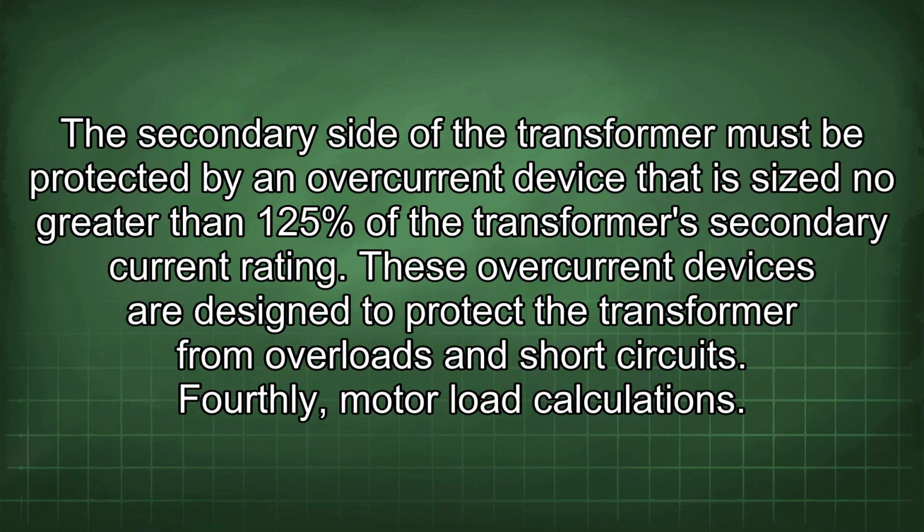The secondary side of the transformer must be protected by an overcurrent device that is sized no greater than 125% of the transformer's secondary current rating. These overcurrent devices are designed to protect the transformer from overloads and short circuits.